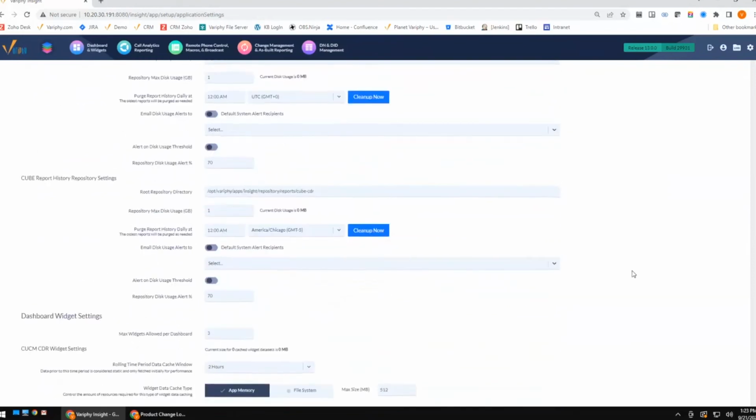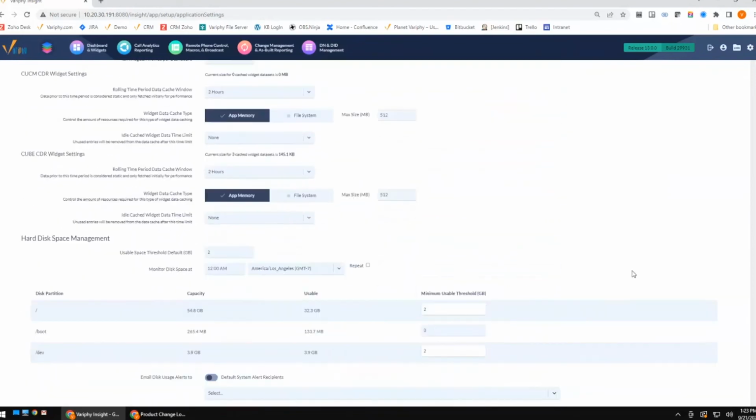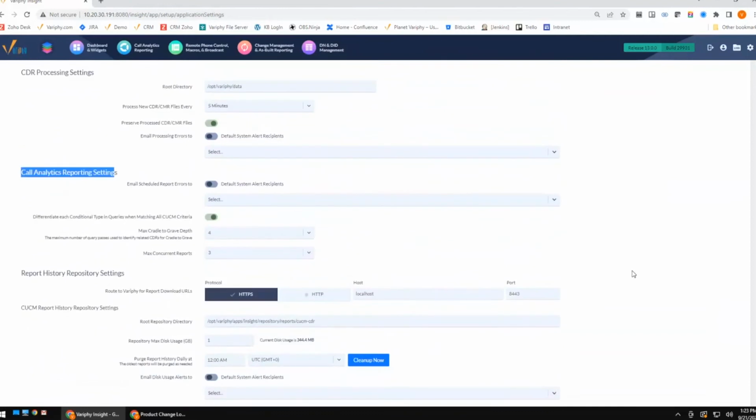What we found is that, look, from time to time it happens, reports may not run. That may be due to the size of the report. We've had customers try to push reports that are just too large for the thresholds on their SMTP servers. Most of the time we see those at about 10 megabytes, but if you're pushing a large detail report or a large PDF, sometimes they're too large and the report will fail. Verify generates the report, but it's not able to email through the email server.